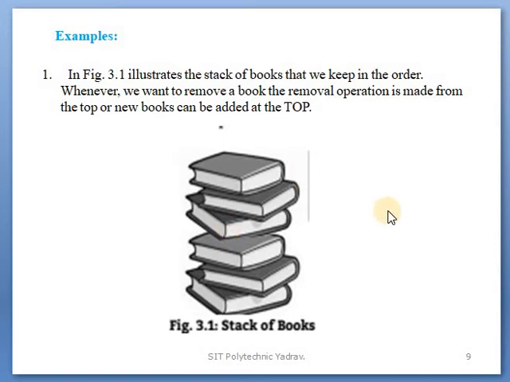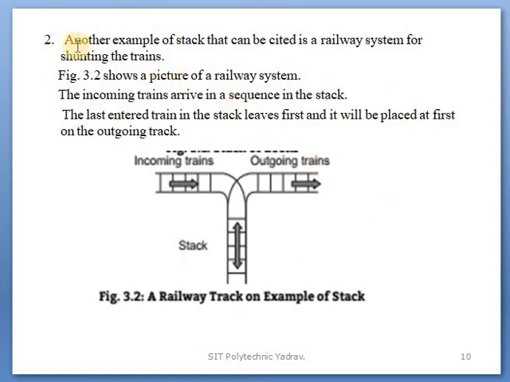Clear that? Okay, another example of a stack is a railway system for shunting the trains. The following figure 3.2 shows the picture of a railway system.